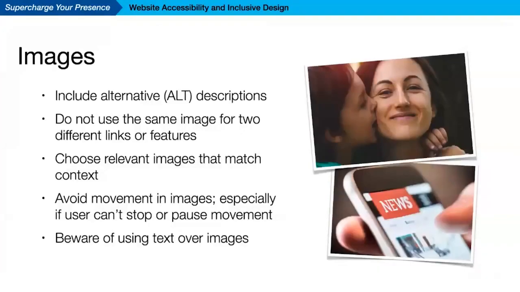With regard to images, we learned that we should include those alt descriptions, those alternative descriptions. We know we're not to use the same image for two different links or features because that sends mixed messages. We want to choose relevant images that match context. So I've got a picture of someone just checking the news on the phone as an example of an image you could use if you need an image with news, something that would make sense. Then avoid movement in images, particularly if a user can't stop or pause that movement. And beware of using text over images because often it's very difficult to read.